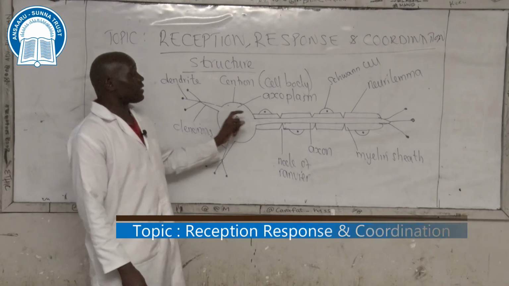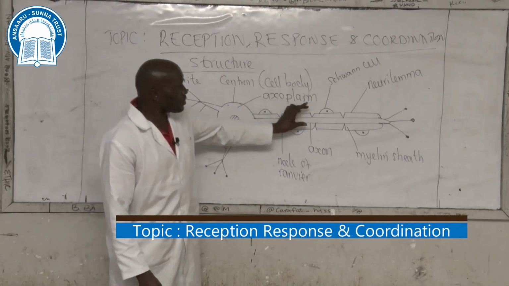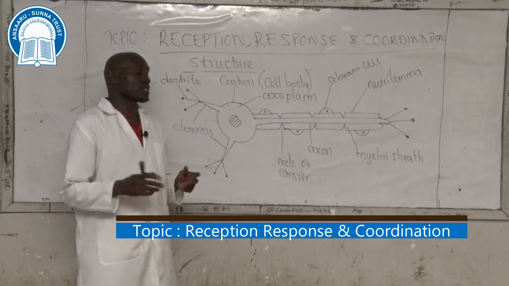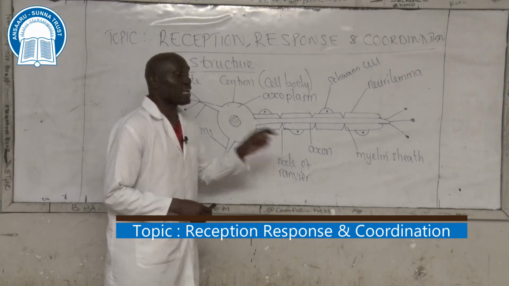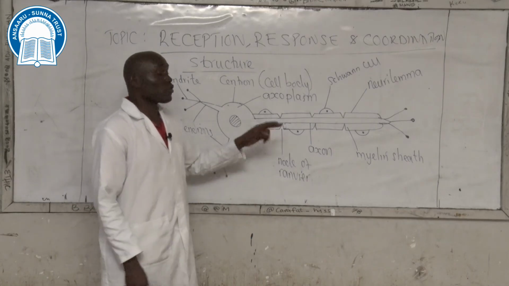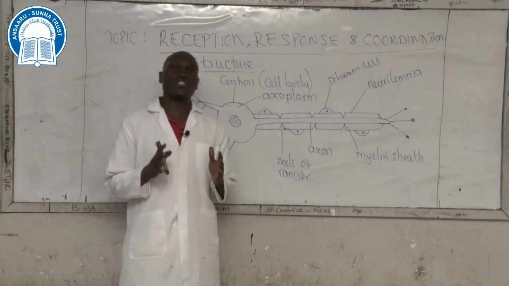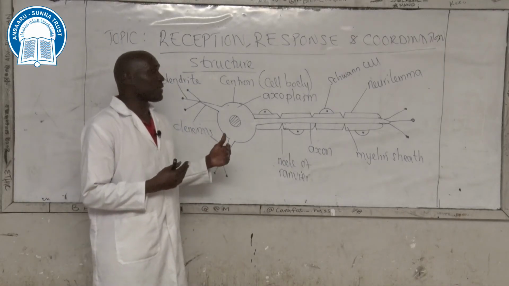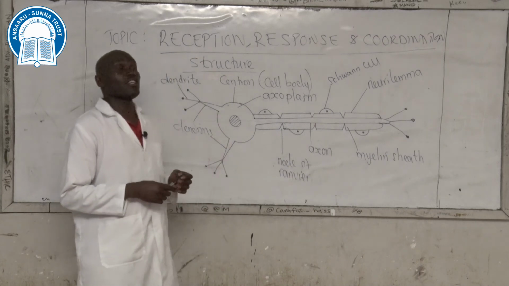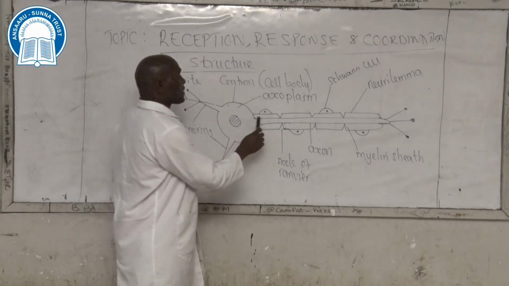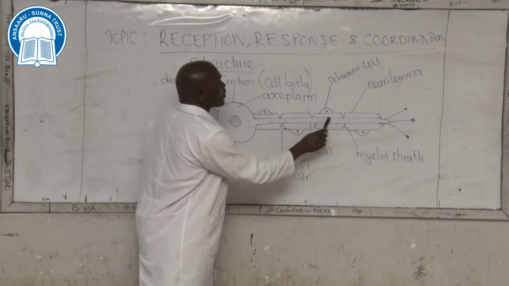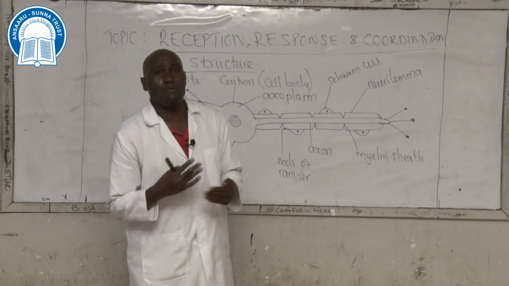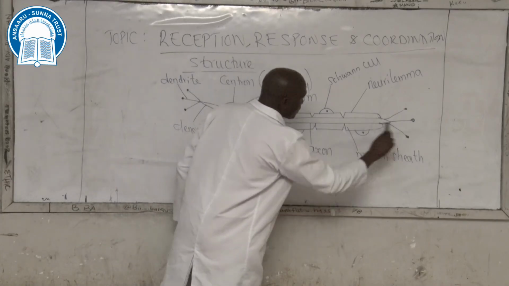Both neurilemma and myelin sheath have constrictions which are 1 millimeter apart. The constrictions are known as nodes of Ranvier, or one node of Ranvier. We mentioned that the function of the nodes of Ranvier is to propagate or make nerve impulses move faster along the neuron. Because when a nerve impulse reaches one, it jumps over. So when it jumps over, skips over, it means the nerve impulse will be moving faster as compared to when it moves smoothly.